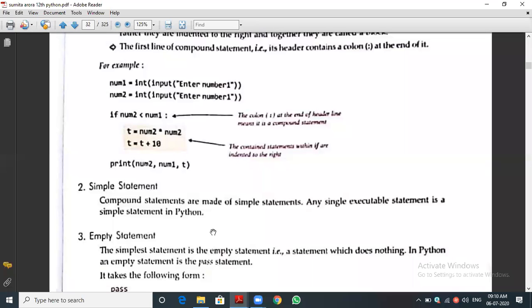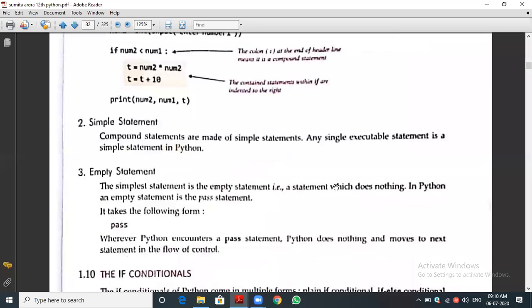Generally I am saying compound statements and simple statements are there. And a very important question: the empty statement, pass, which I already said in the last class. PASS should be in small letters, you know very well, Python is a case sensitive language. Uppercase and lowercase are entirely different. So pass is the empty statement.